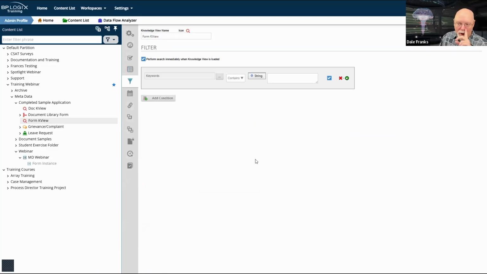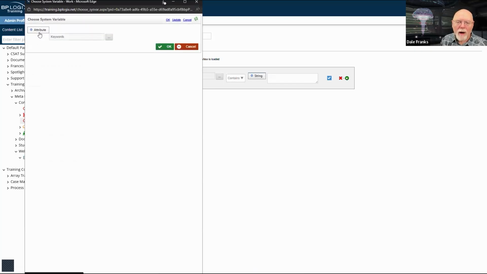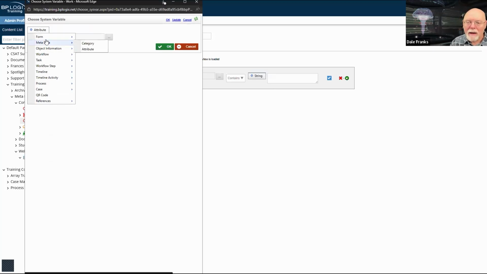I do have a filter. Keywords contains. We'll get to that in a second. And again, if I want to set up a filter on metadata, I can. I can set up a filter on either the category or the attribute.